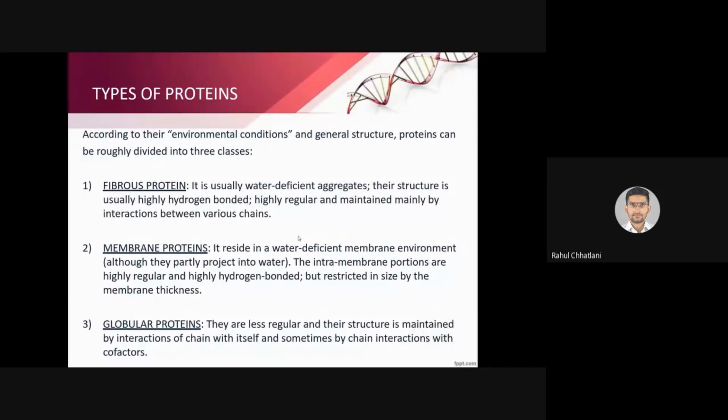Fibrous proteins are water deficient. Membrane proteins are also water deficient. Membrane proteins are mainly present in the inner surface of the membrane, and their size depends on the thickness of the wall of the membrane. And globular proteins contain water, and sometimes they relate to chain interaction with cofactors. Cofactors are like enzymes.